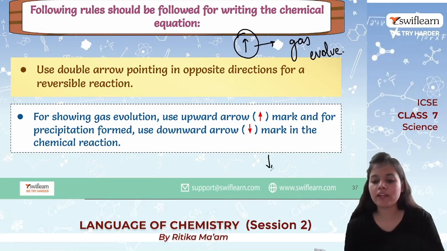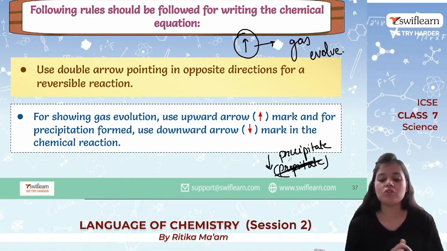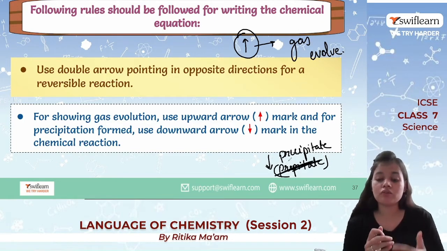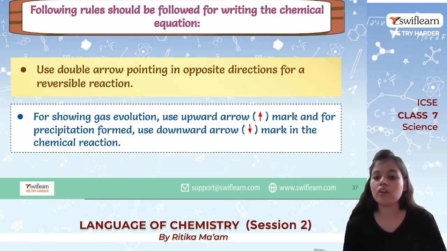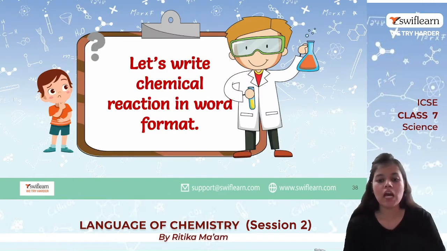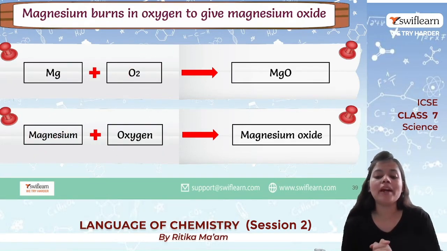Okay, and whenever precipitate forms, we write this downward arrow, so that means precipitate. So upward arrow is for evolution of gas, and downward arrow is for formation of a precipitate. Now let us write a chemical reaction in word format. So Mg stands for magnesium, O2 stands for oxygen, so they combine to form magnesium oxide.